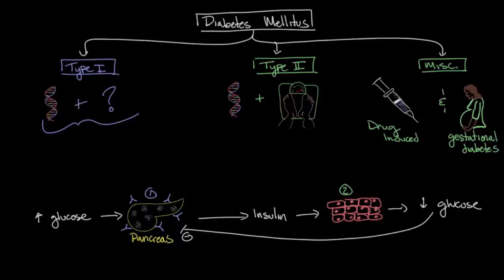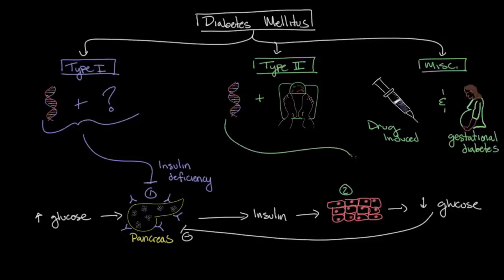Now, let's tie this all together to receive a better understanding of how these different types of diabetes affect this underlying insulin pathway and result in diabetes mellitus. In type 1 diabetes, this autoimmune attack on the beta cells of the pancreas prevents the production and secretion of insulin into the blood. Thus, type 1 diabetes inhibits this first step in the insulin pathway. And since it decreases the production of insulin, it's referred to as an insulin deficiency.